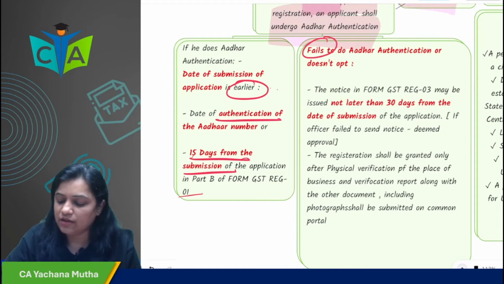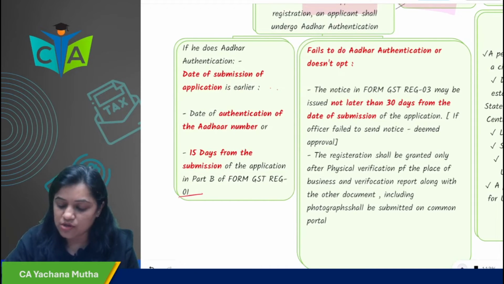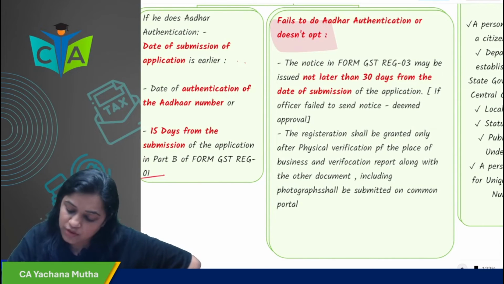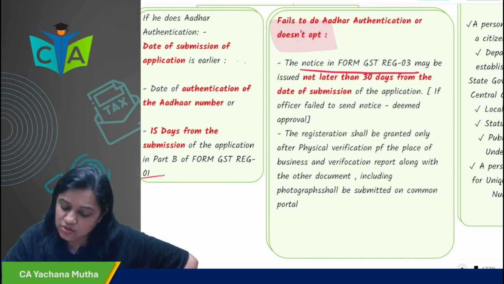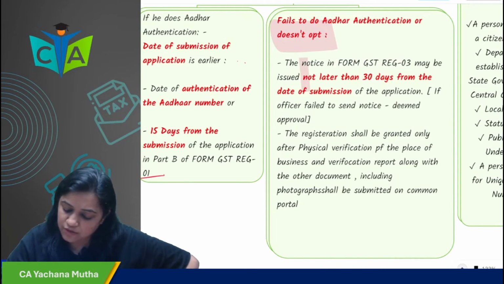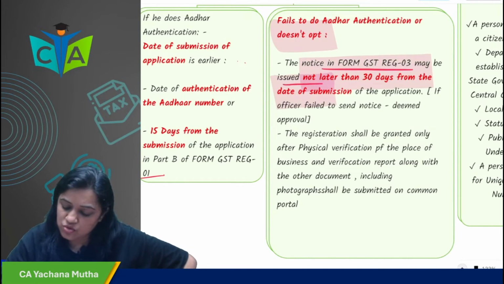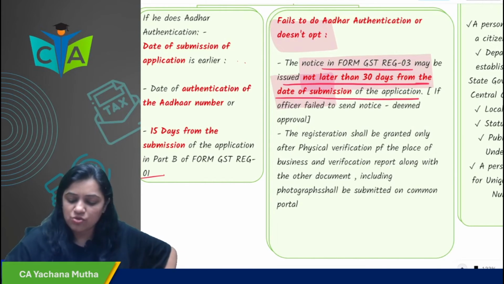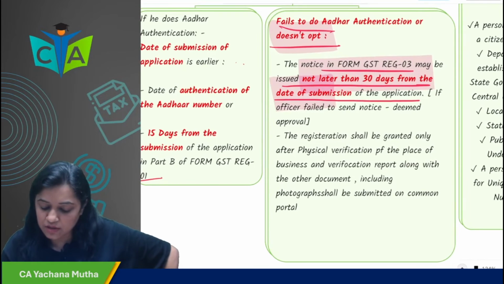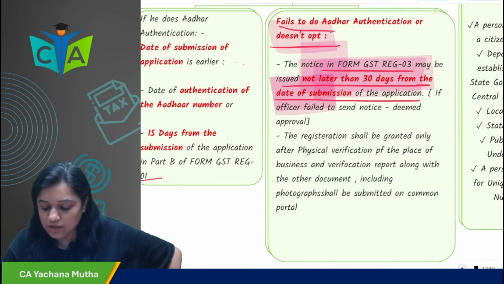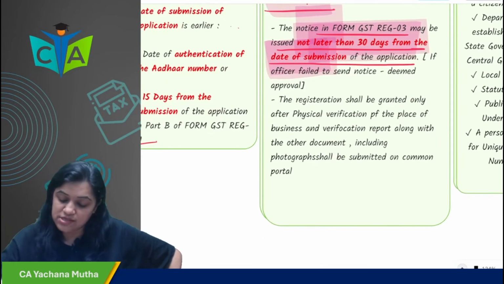But if you fail to do Aadhaar authentication, or you do not opt for Aadhaar authentication, in that case what is there? The notice in GST REG-03 may be issued not later than 30 days from the date of submission of application. We have already seen this in the second diagram.